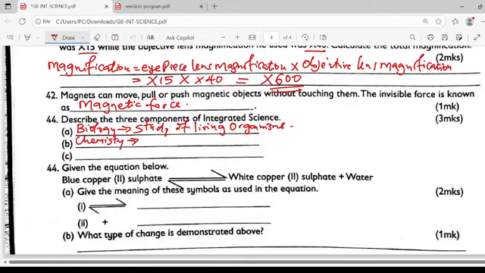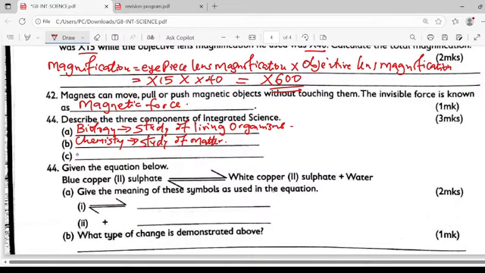With chemistry, this one deals with the study of matter, its characteristics, and the physical properties that matter undergoes.